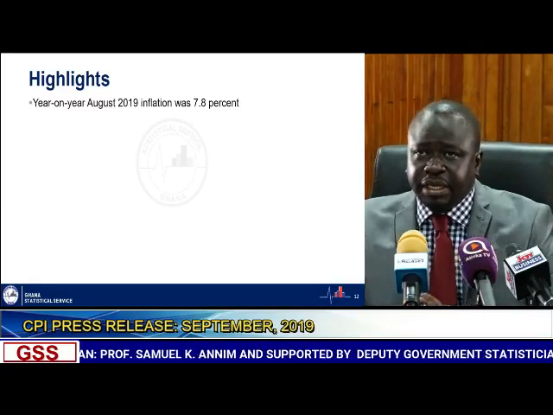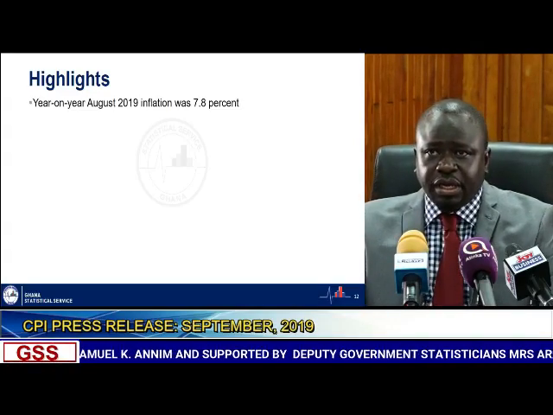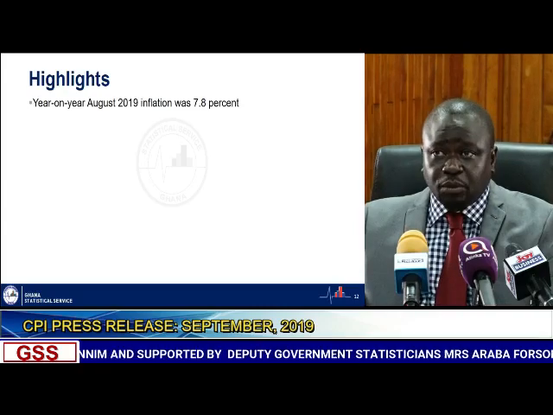Highlights from the August 2019 rebased CPI and inflation. The year-on-year August 2019 inflation was 7.8%.